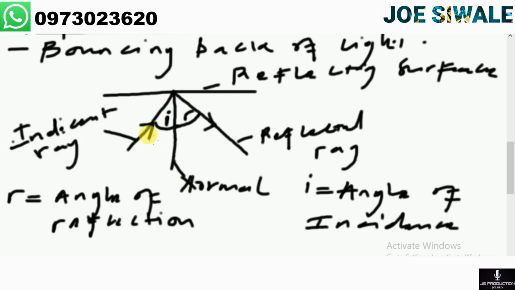Then the angle of refraction is the angle between the refracted ray and the normal. So that's how refraction looks like. Let us look at the law of refraction.